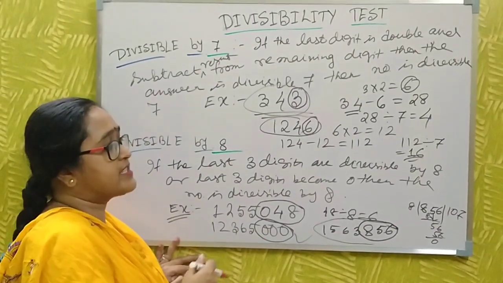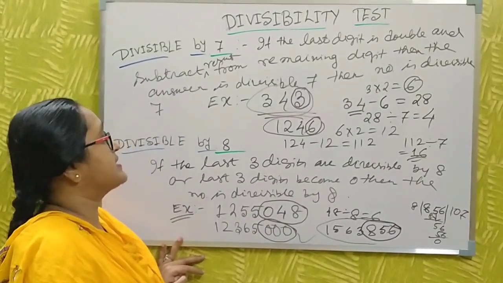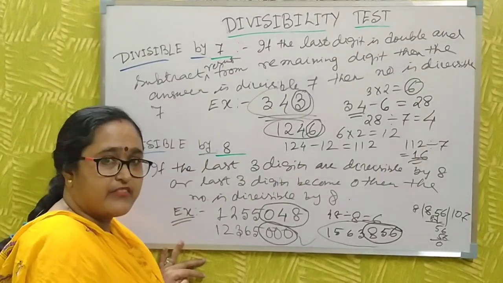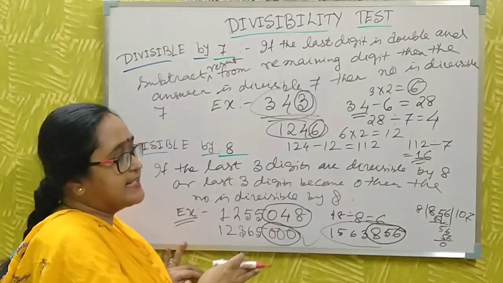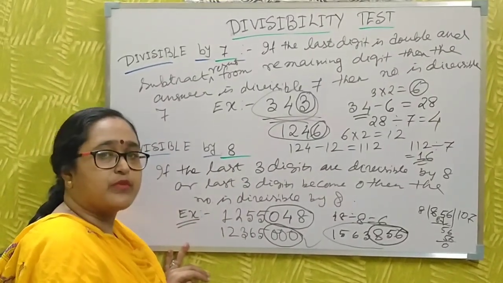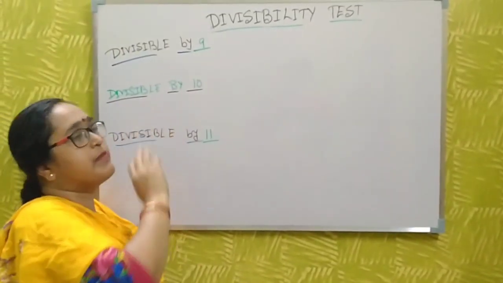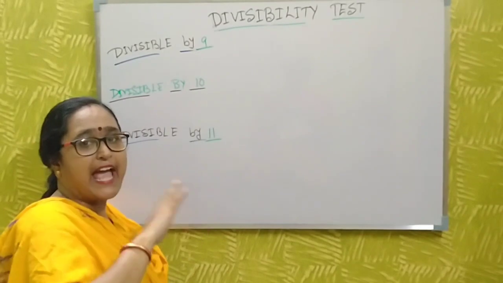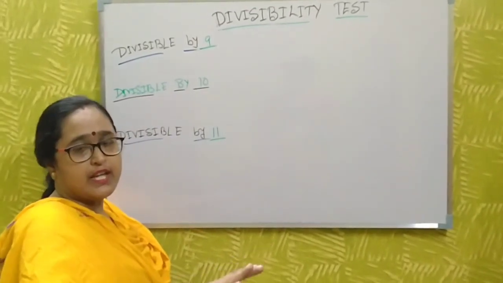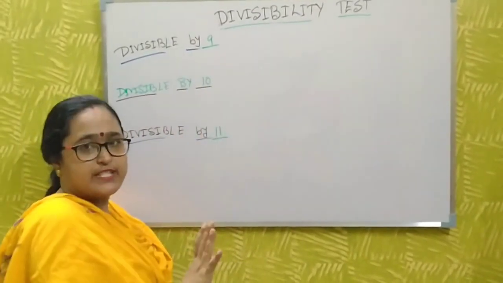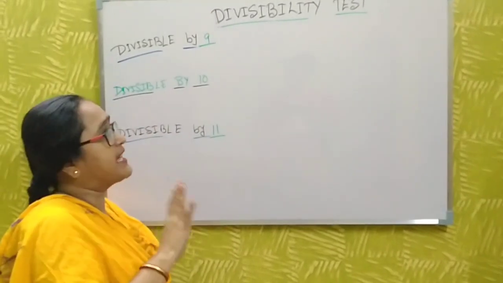Okay. Now go to the next part of the video. In the next part I discuss 9, 10 and 11. Then you just write down and go to the next part. Okay. Now I discuss divisibility by 9. Divisible by 9 is the same as 3. That's why I don't write the process. I just discuss and you just write.